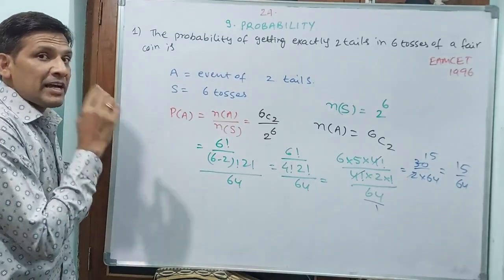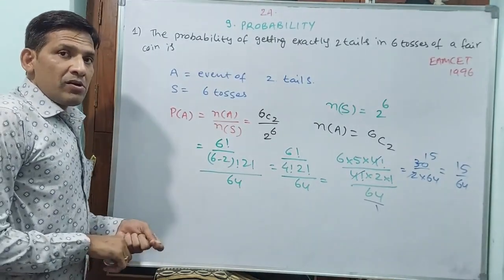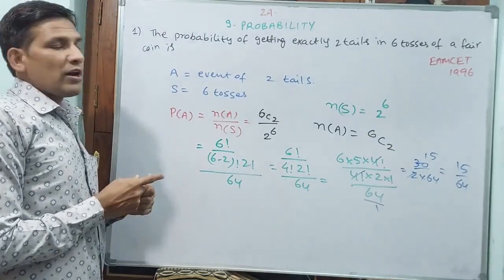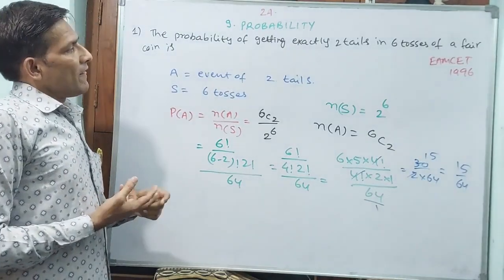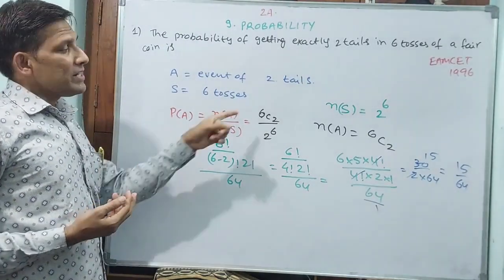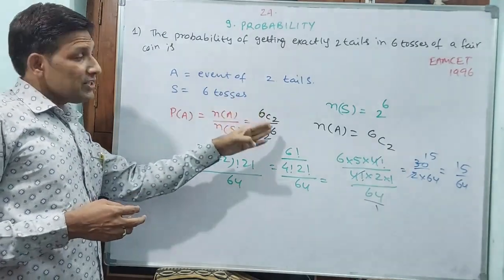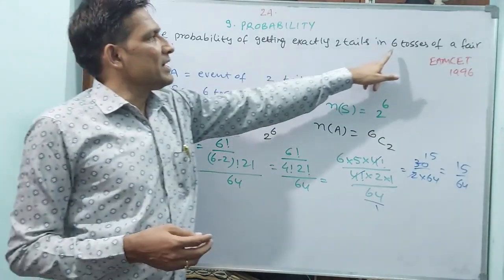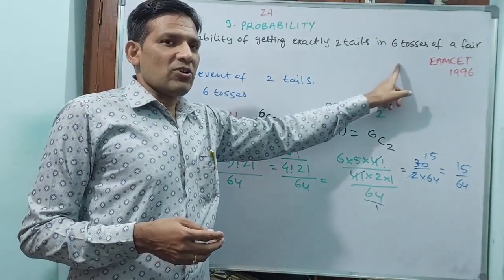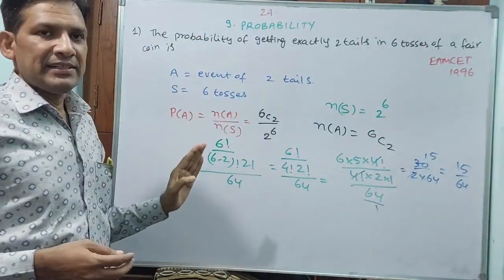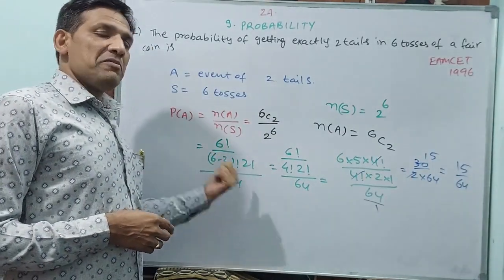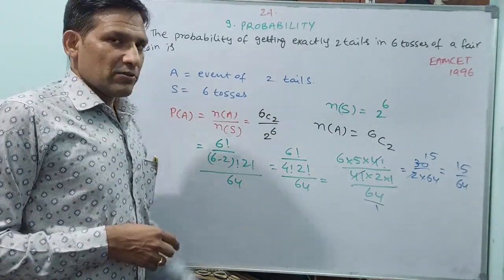You would write 2 power 3 for the sample space. 3 tosses you are making and 2 tails have to come, so 2 tails from 3 means 3C2 will come. Rather than 6 tosses, take 3 tosses, then you will get the answer easily. First you make it, then you understand this, it will be very easy. Let us go to the next question.